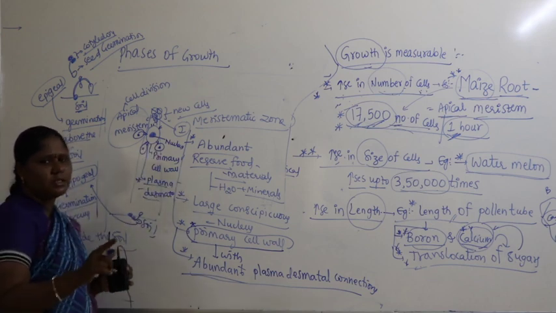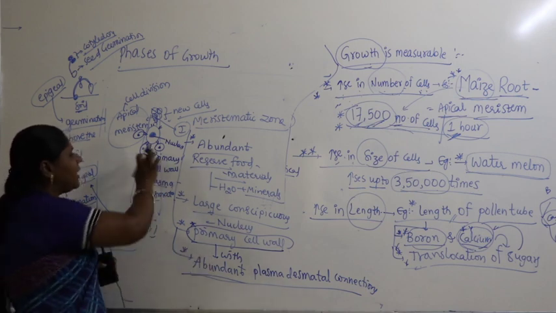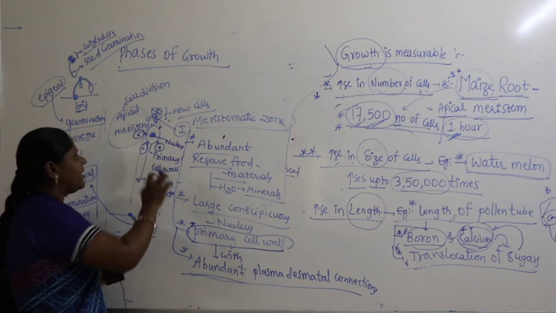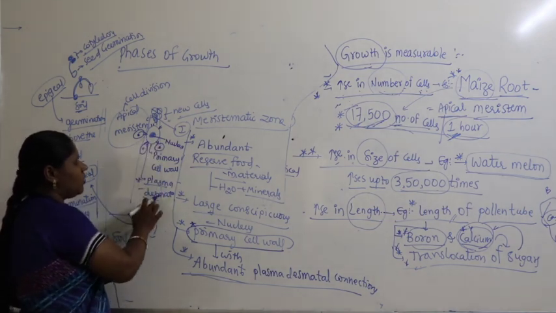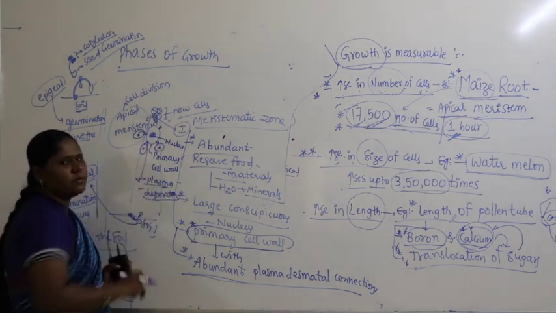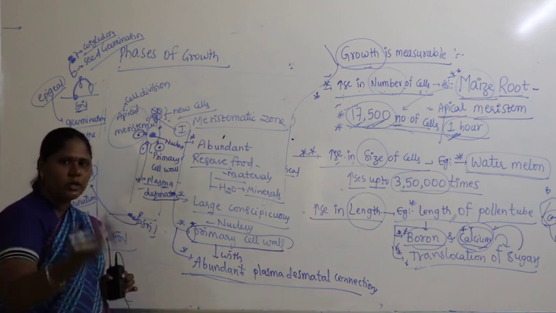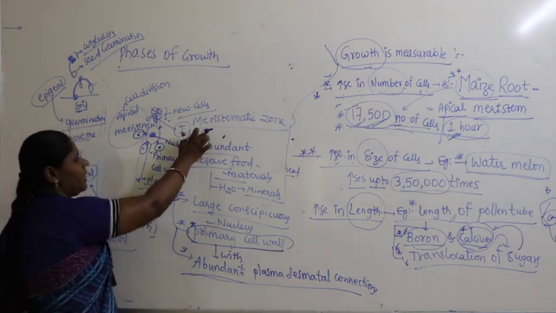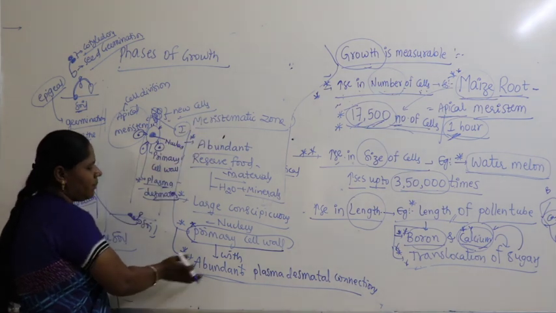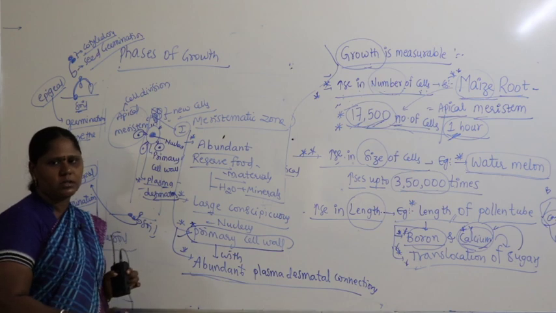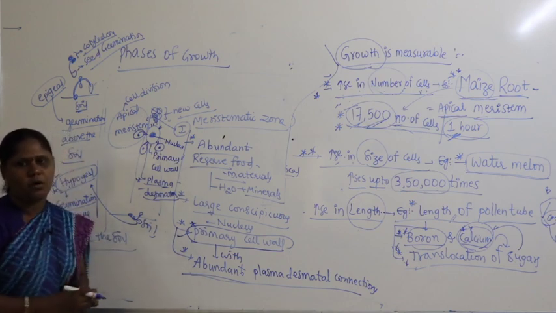Plasmodesmata. In the very first year in cytology, you studied cytoplasmic bridges, extensions of cytoplasm which connect one cell to another cell. It's called what? Plasmodesmata. So the young cell, newly produced in the meristematic zone, contains abundant plasmodesmatal connections with only what is called the primary cell wall.